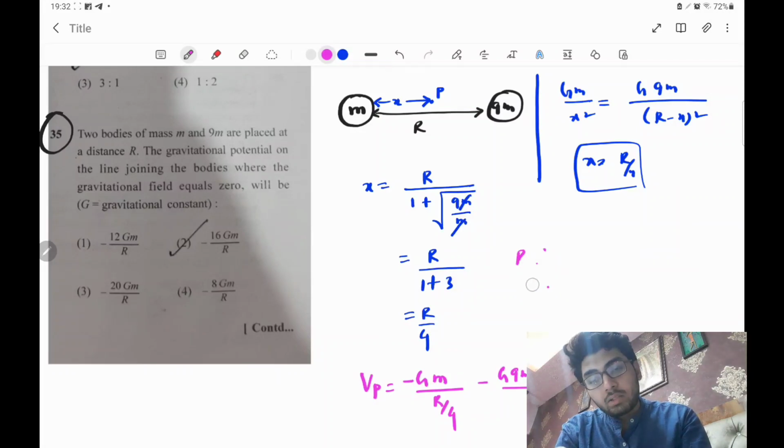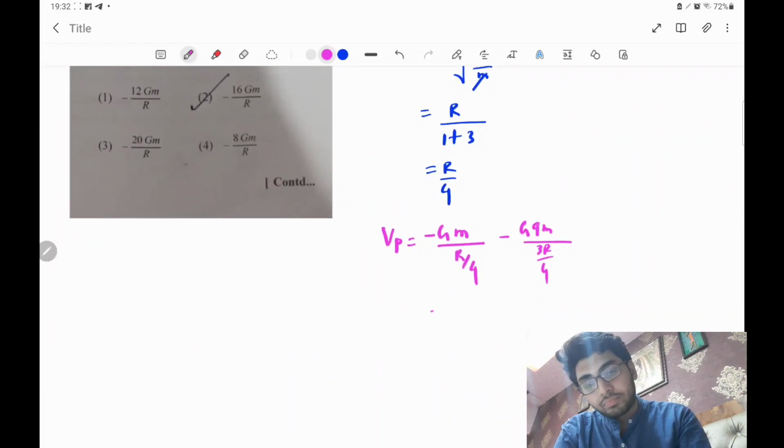So the first term is 4Gm by R, and the second is 3 times 4, that is 12Gm by R. So it is finally coming out to be minus 16Gm by R.